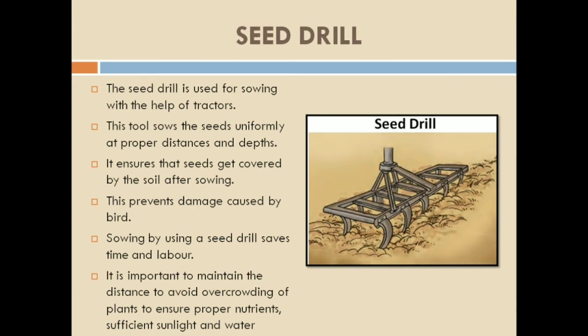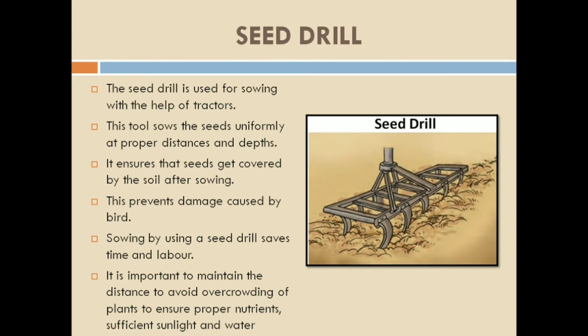When the seeds are sowed at a proper, uniform distance, they will get proper nutrition, sufficient sunlight and water. And you know that the plant requires these things for proper photosynthesis, due to which it will grow in a good and healthy manner, right? So I hope this is clear to you all.